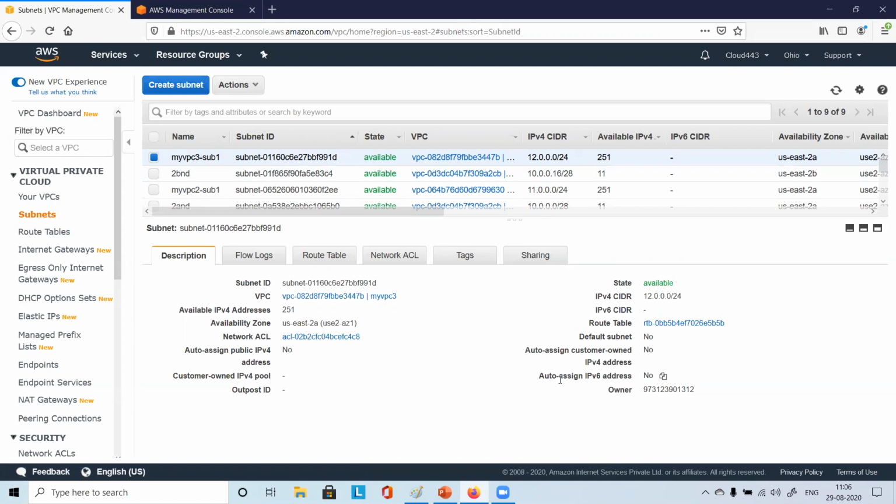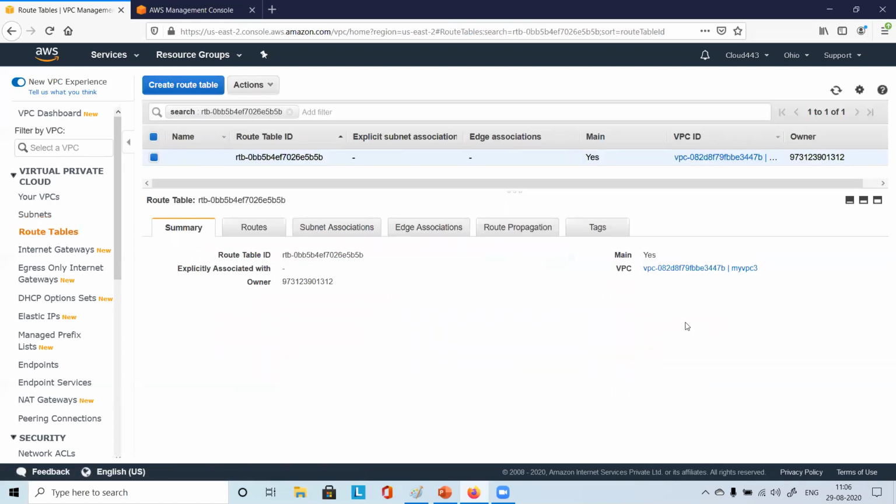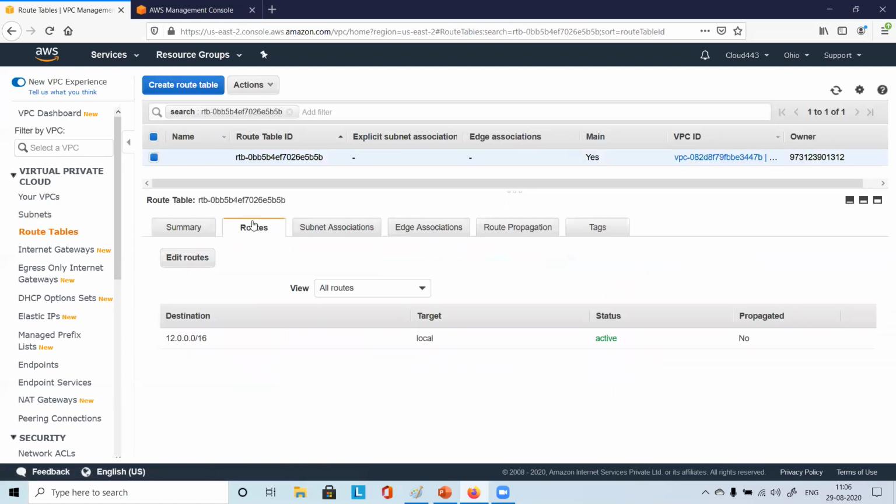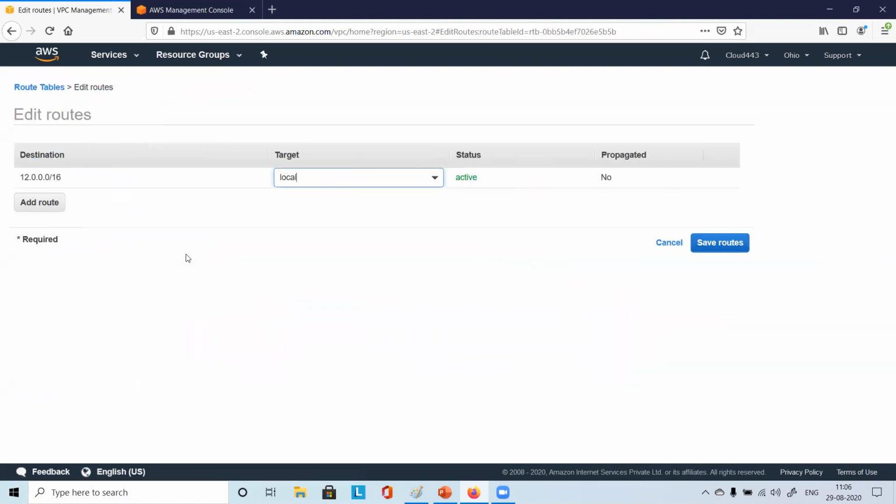This route table is for the other VPC, the acceptor one. There also you have a route table. Click on that one. Go to routes. You see here only destination 12 is allowed, right? Here also you have to do the same thing. Go to edit routes, add route.